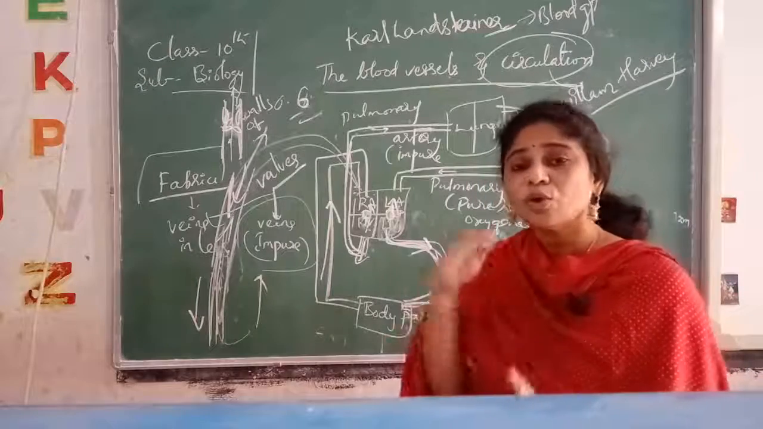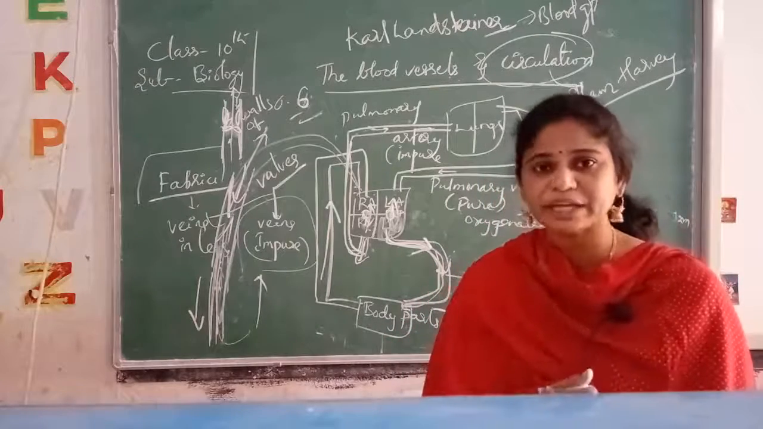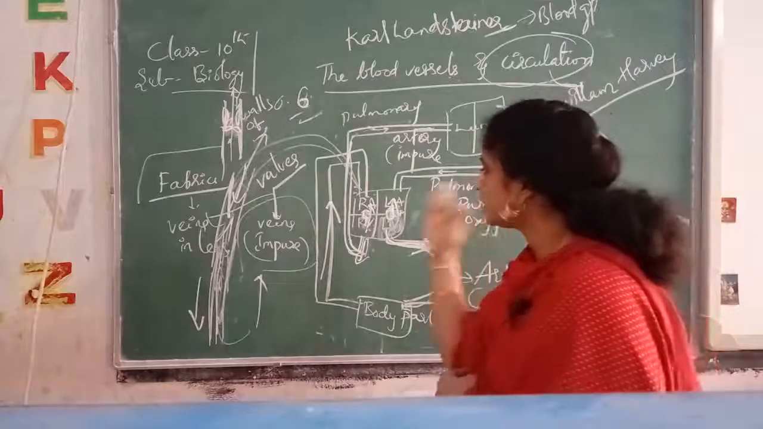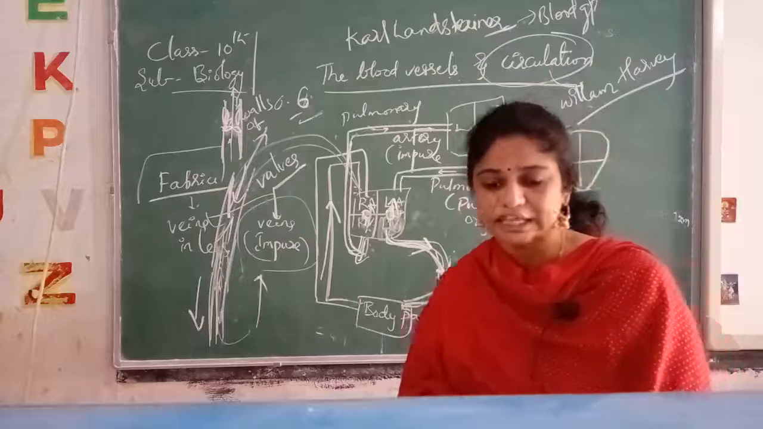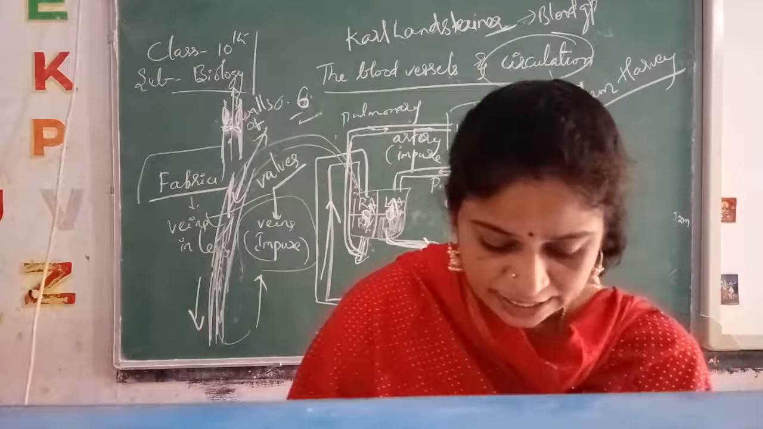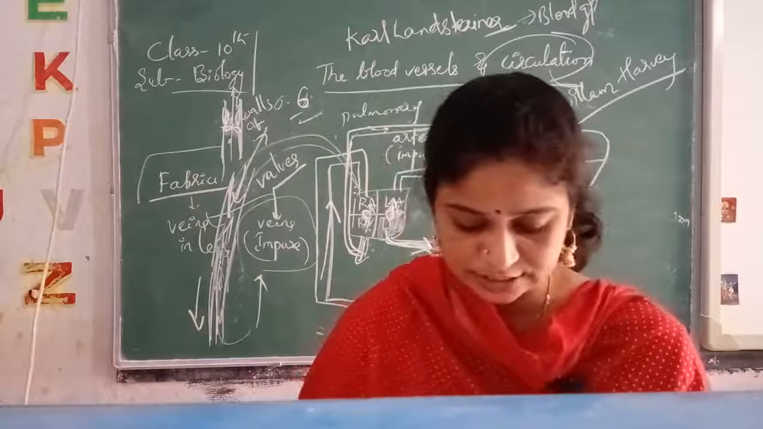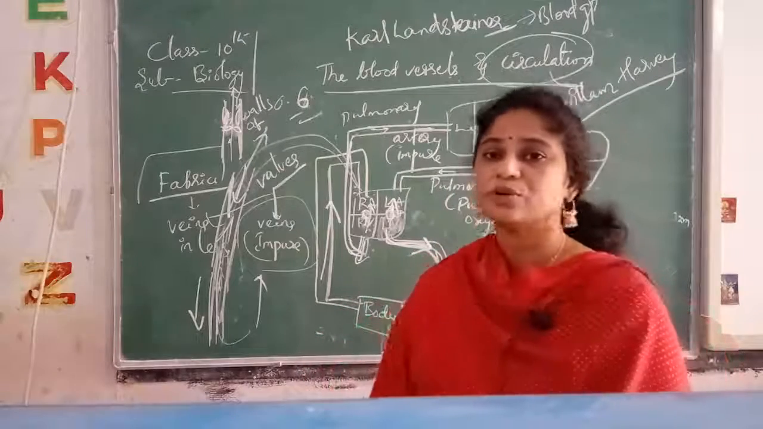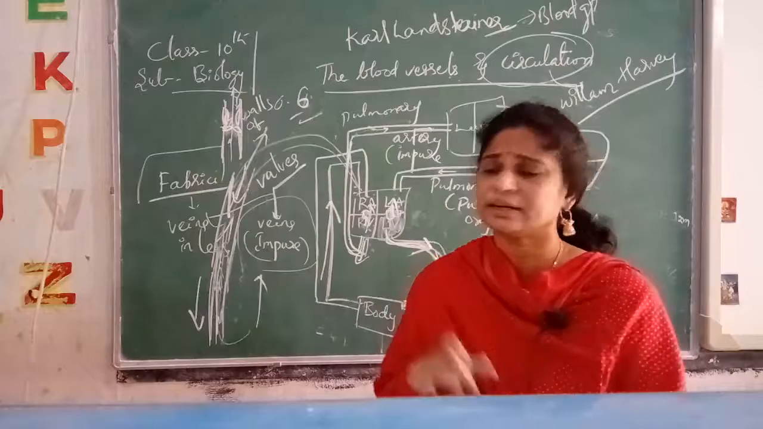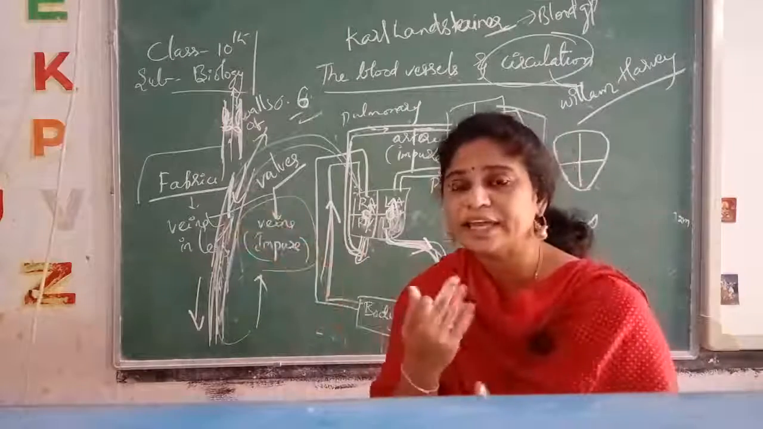So how couldn't this happen? He came to know about the valves present here. Is there any valve present between the auricle and ventricle? That he came to know there. Now Harvey began thinking about the valves. Fabrici was his teacher, and he had already given an idea.